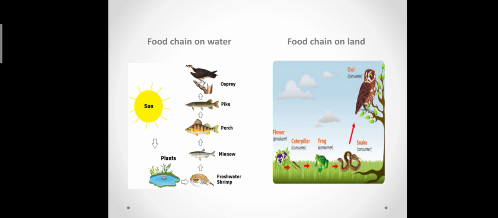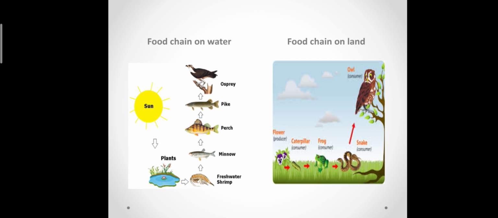It may be a crow, it may be an eagle, it may be a vulture, anything who will feed on that bigger animal. Means you can see the chain in the water.